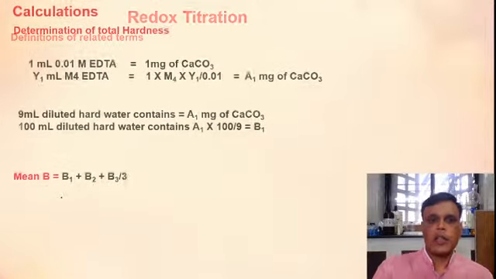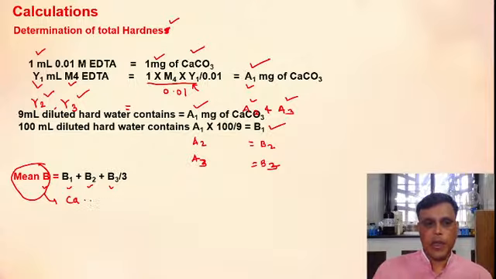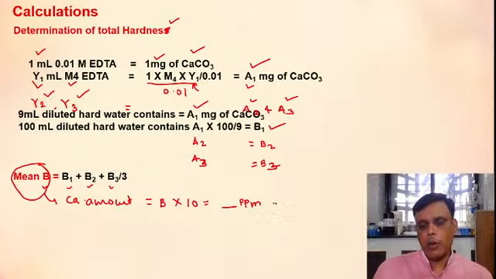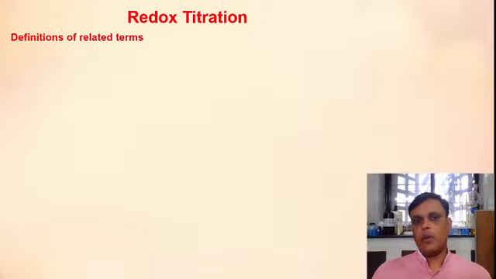So in this way you can find out the amount of calcium. So b is nothing but the amount of calcium, and if you multiply this b by 10, you will get the value in ppm. You will get the ppm of calcium carbonate. Okay? So in this way you have to perform the calculation. Okay? Has everyone understood? Then we will go to the redox titration.